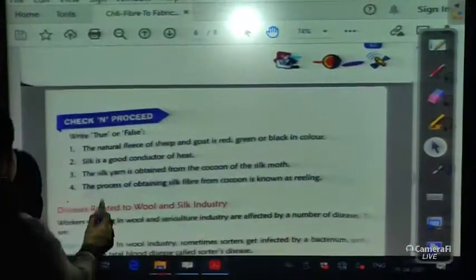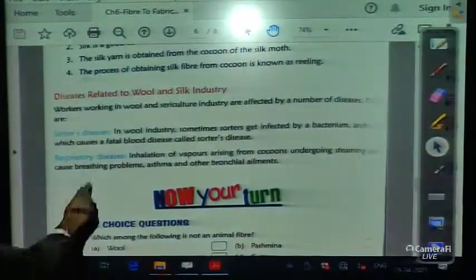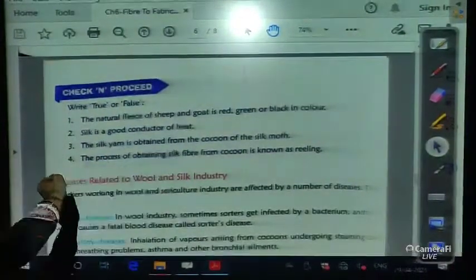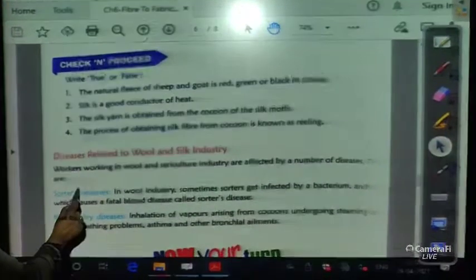Now see, there are some diseases as well. This is the question answer which I explained in the Google Meet class as well, and you can do it by yourself. This is very easy, okay. Do it and send it to me on WhatsApp, okay.